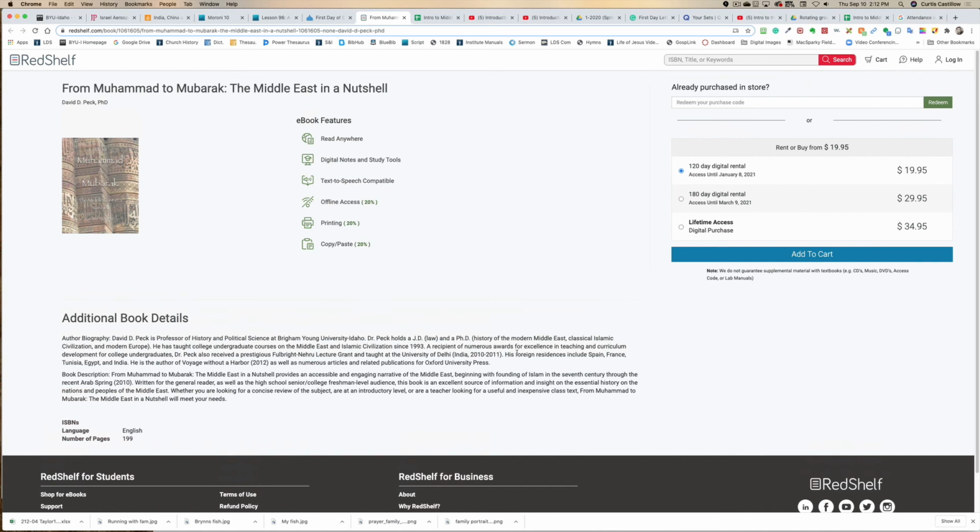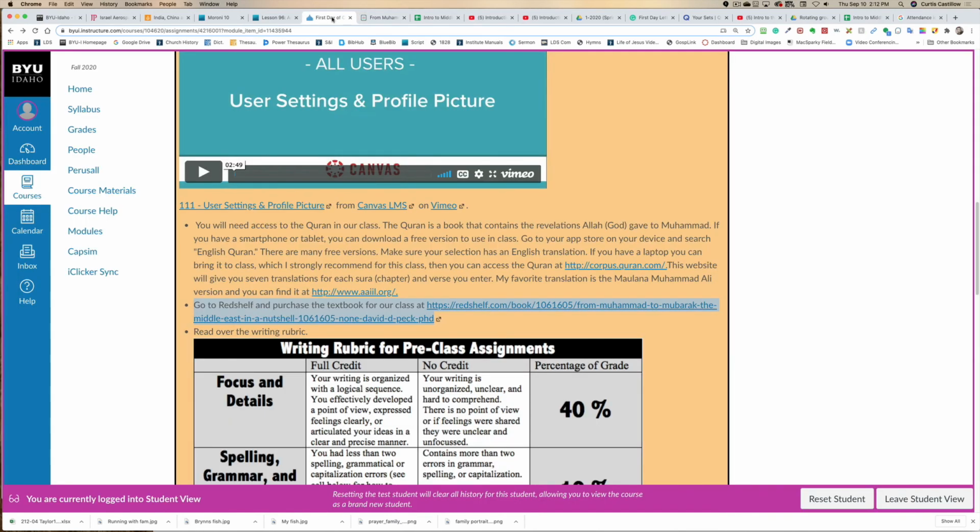But I've talked to the author, who is a friend of mine. He and I created this class, and I asked him to create it so that you can actually download it. I think the Copy Center prints it. I don't think Red Shelf, this company, prints it, and the digital version drives me crazy. It's a well-written book, but the digital version just drives me crazy. So I highly recommend you pay a little bit extra. It will still be cheaper than any textbook you'd buy anywhere on the Middle East. So download it, get it printed off, and keep it.